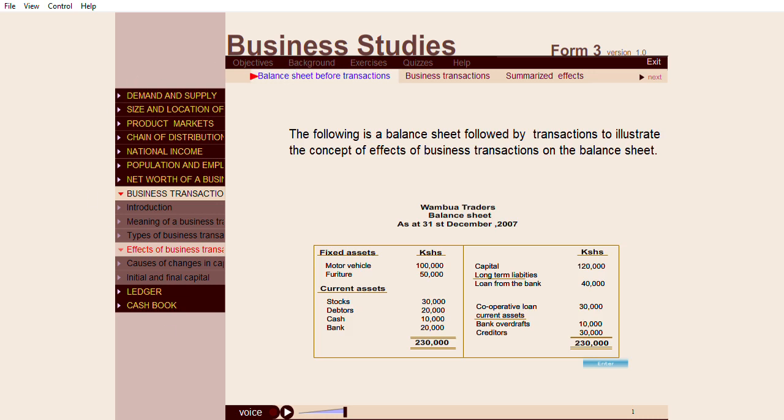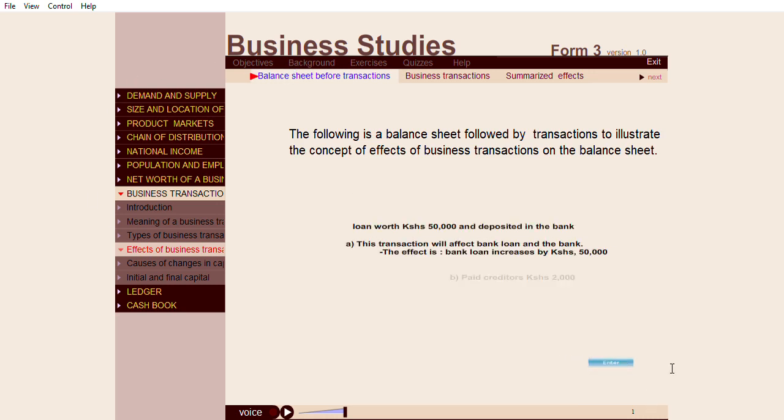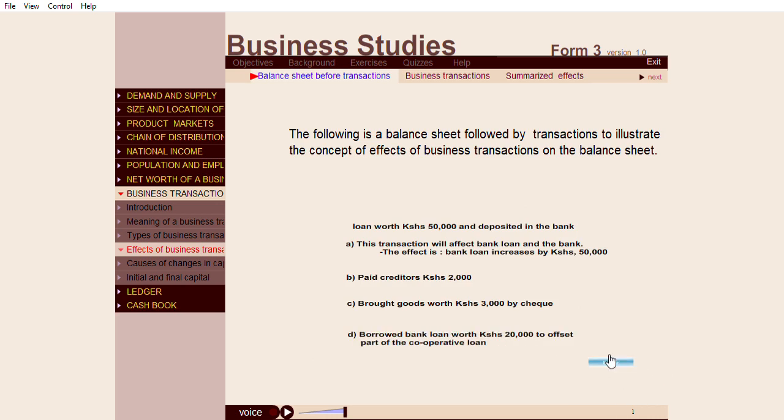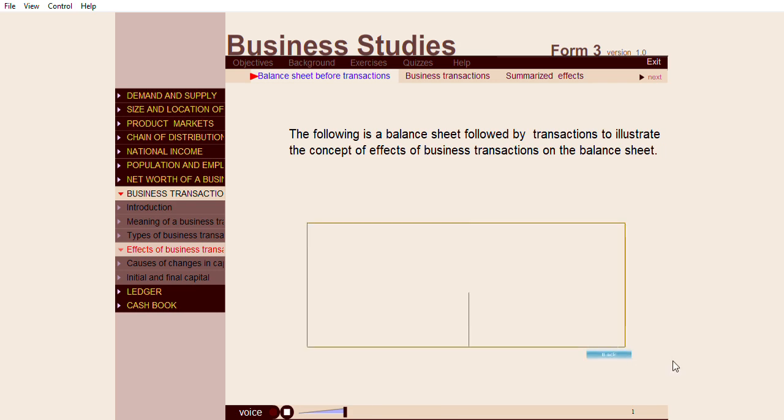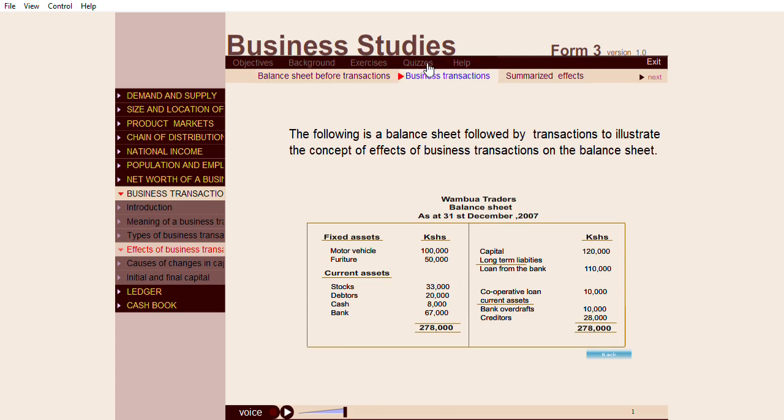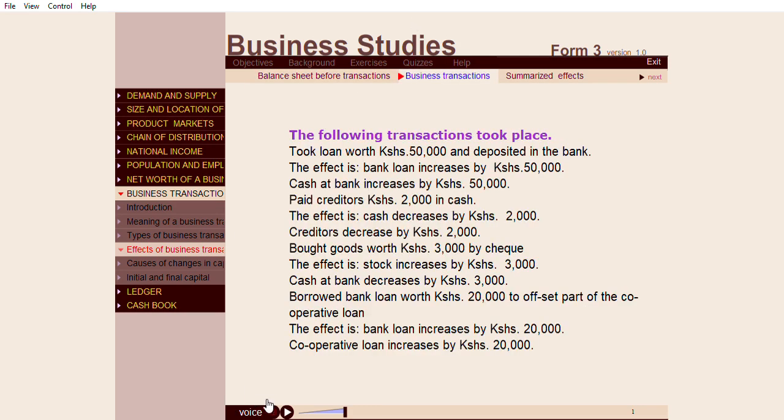The following is a balance sheet followed by transactions to illustrate the concept of effects of business transactions on the balance sheet. The following transactions took place. Took a loan worth 50,000 Kenya shillings and deposited it in the bank. This transaction will affect bank loan and the bank. The effect is bank loan increases by 50,000 Kenya shillings. Cash at bank increases by 50,000 Kenya shillings.